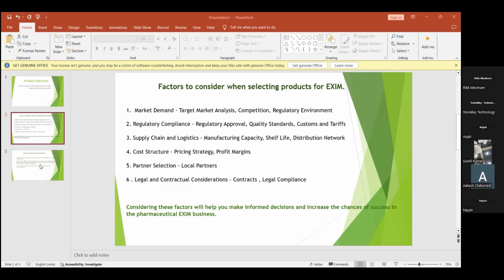So before exporting that medicine for diabetes management, the company exporting their medicine from India, suppose they are exporting diabetes medicine, has to undergo certain certifications as well.